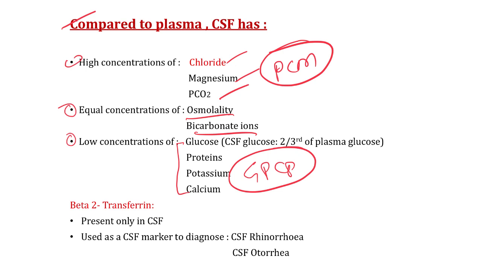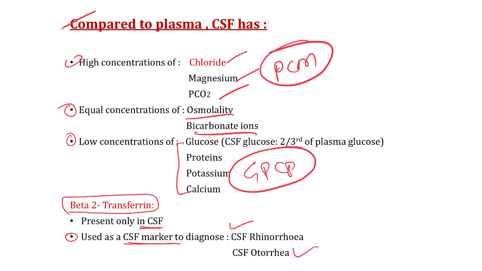Now something very important. This substance beta 2 transferrin is present only in CSF, not in plasma. So from pathology point of view, this substance is very important. How, sir? Because if any fluid is positive for this beta 2 transferrin, that is CSF. So this beta 2 transferrin is used as a CSF marker to diagnose CSF rhinorrhea and CSF otorrhea.